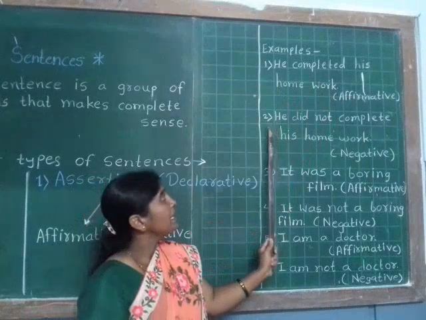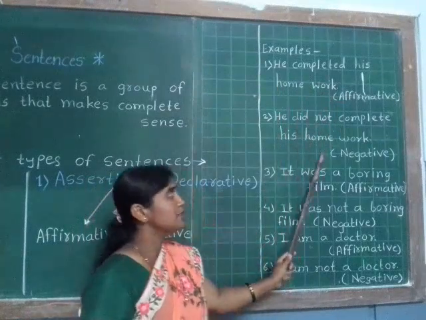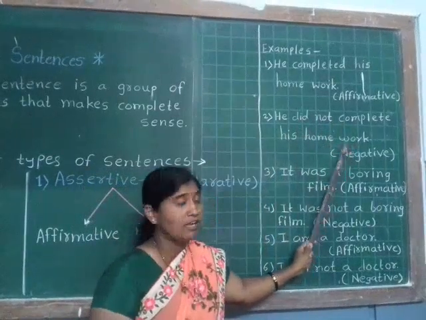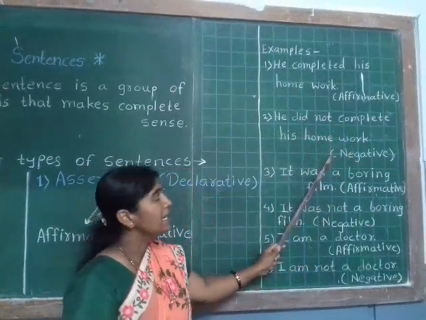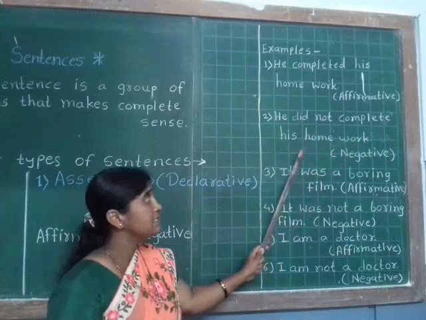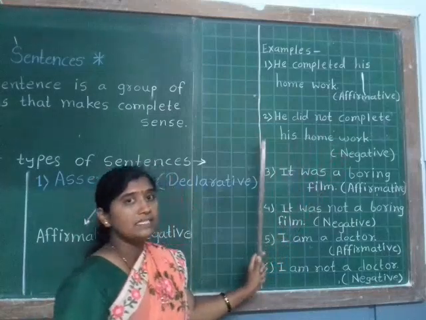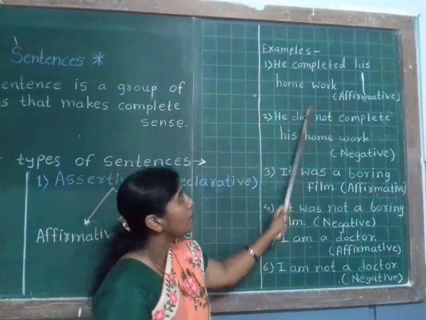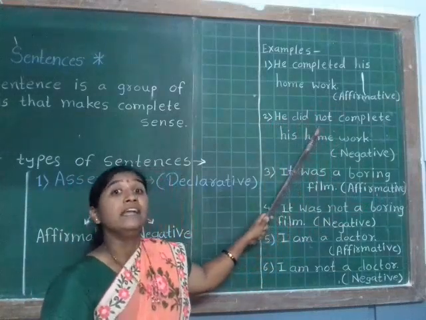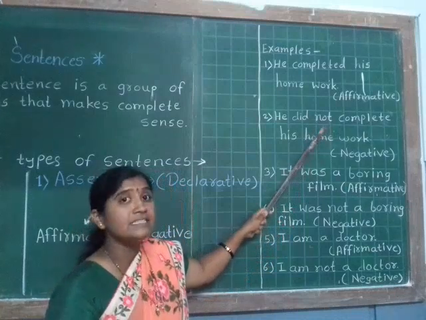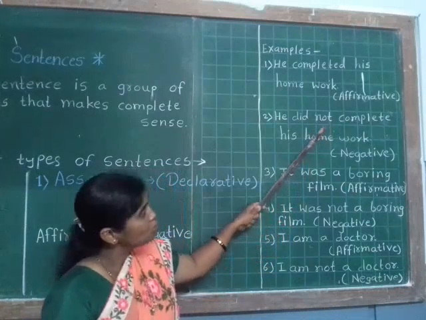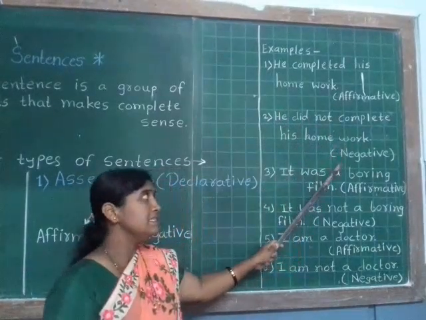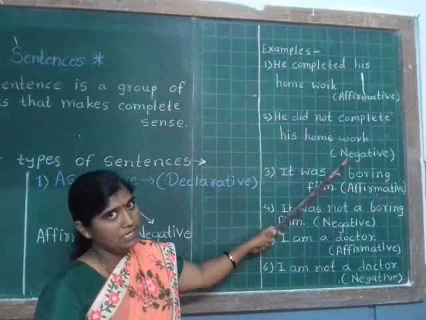Next example. He did not complete his homework. This sentence is a negative assertive sentence. Why? Because look here, this not word indicates negative manner. So he did not complete his homework. This sentence is a negative assertive sentence.